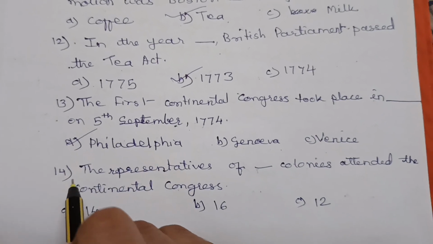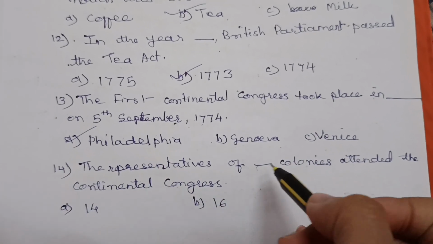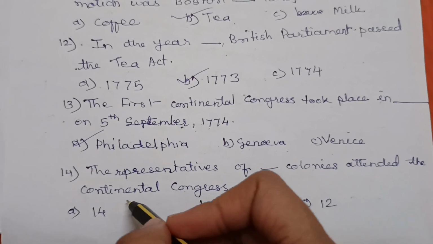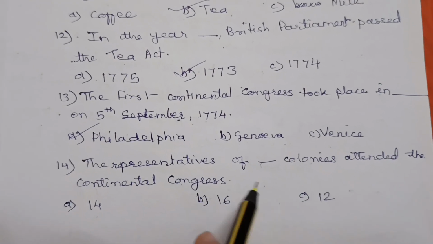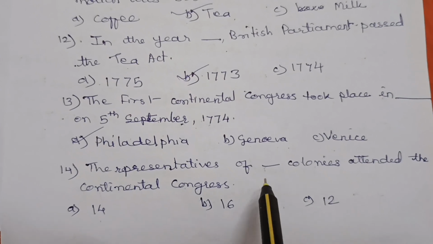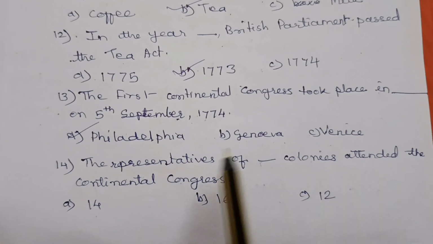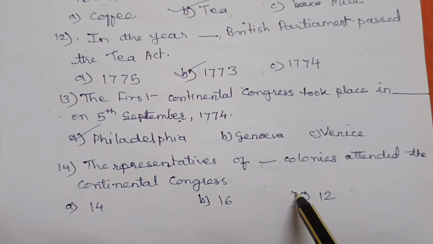Philadelphia. Question number 14. The representatives of dash colonies attended the Continental Congress. Options are A. 14, B. 16, C. 12. And the correct option is 12. The representatives of 12 colonies attended the Continental Congress.